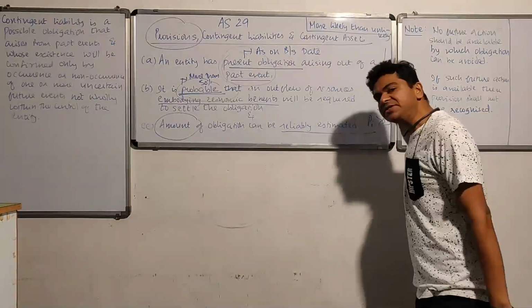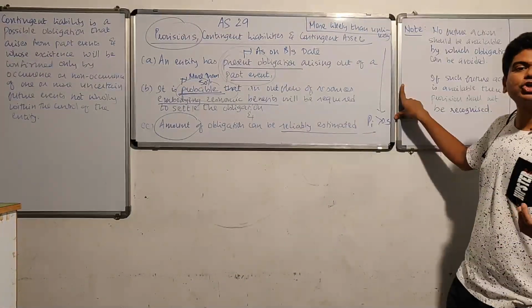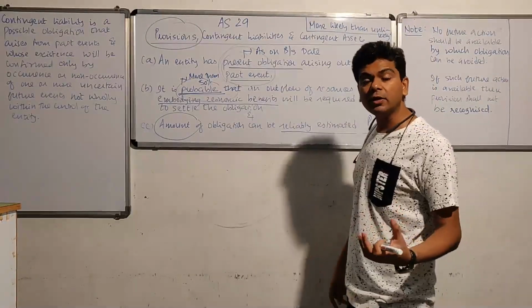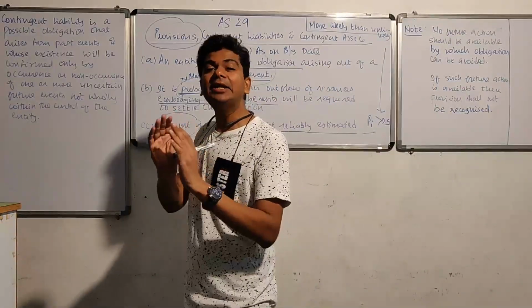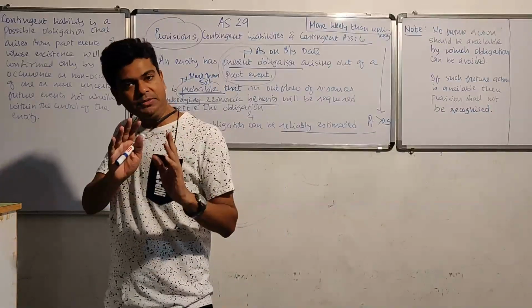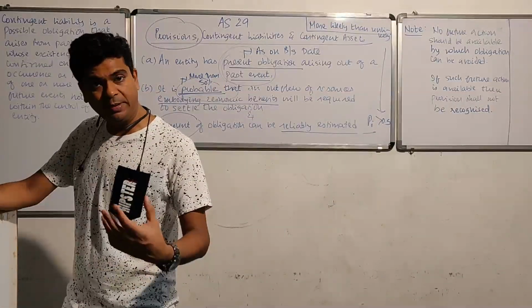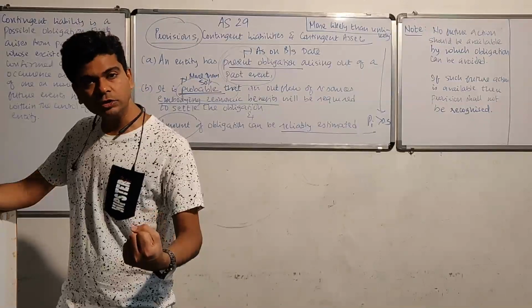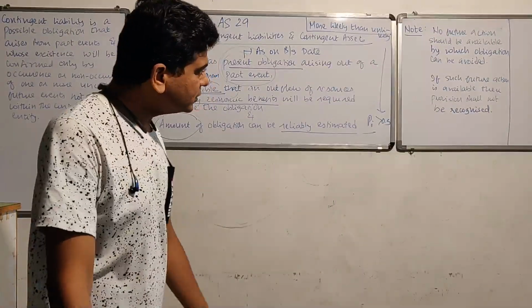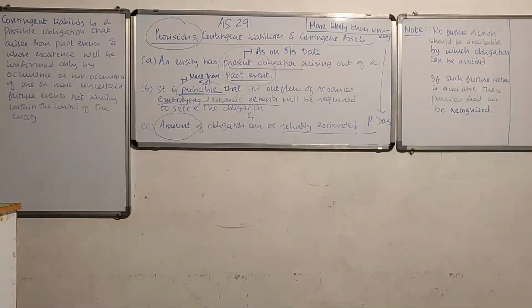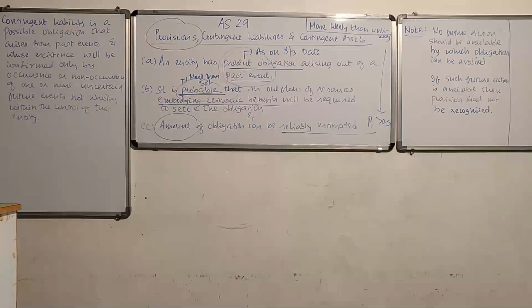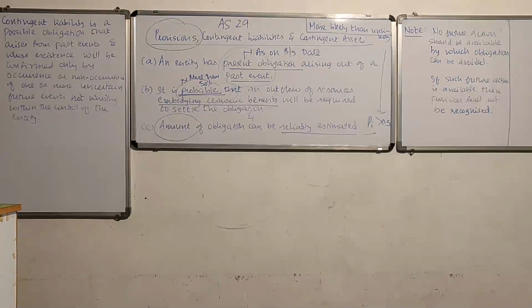Finally, I'll ask myself, is there any future action available by which I can avoid the repair expenses of the physically damaged machine? Is it possible to avoid that particular expense by some future action? Think of yourself. Is some future action available by which I can avoid the repair expenses of my damaged machine? Think of it. What do you say? If you analyze it properly, you will realize that a future action is available.